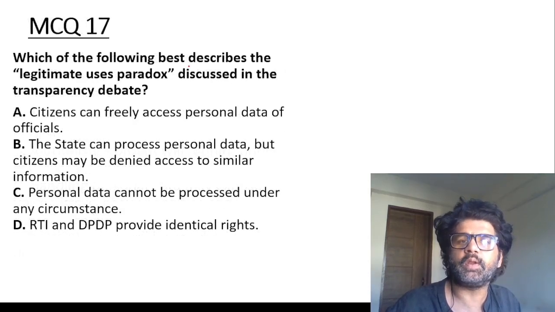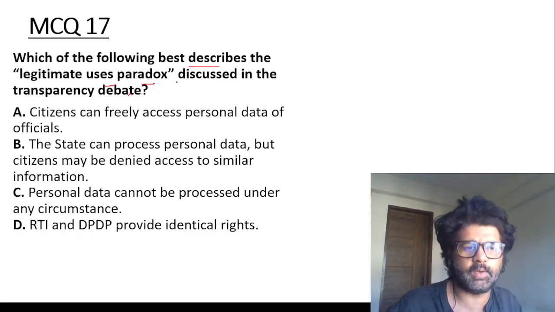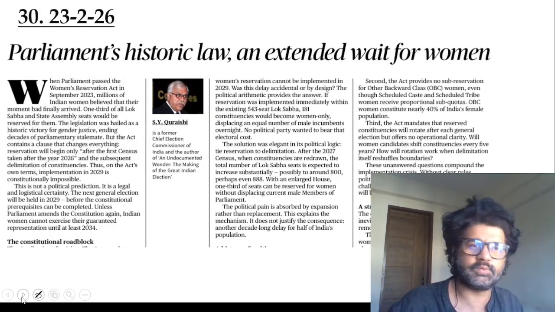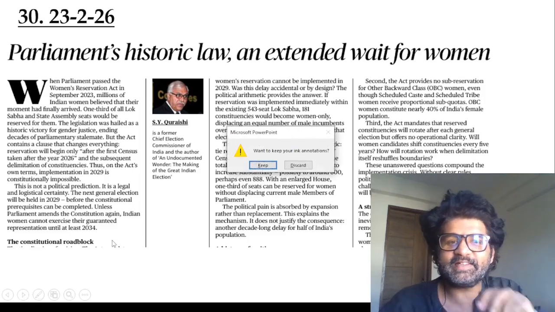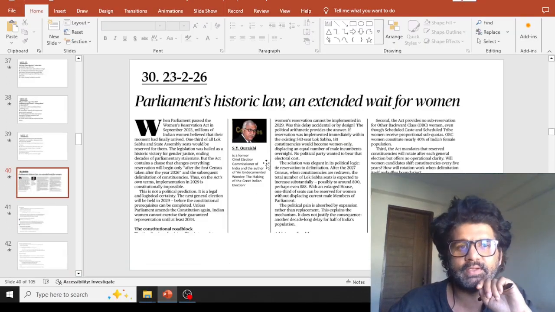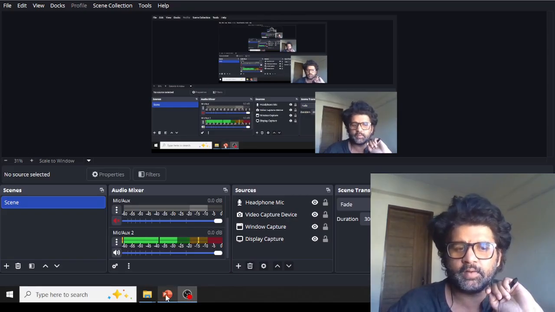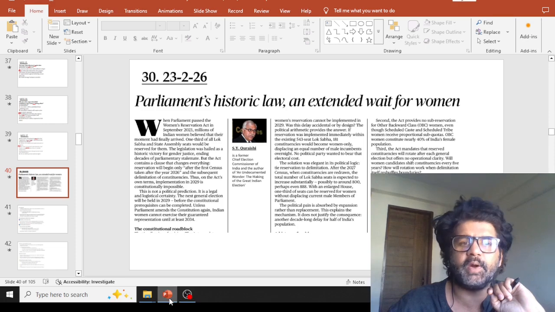MCQ 17. Which of the following best describes the legitimate uses paradox discussed in the transparency debate? The state can process our data, we may be denied access to similar information. The state can do anything with our data, we cannot ask questions from the state. That's how true democracy works. Guys, don't question Modi sir. I will kill you all and eat you alive. Modi sir is the best.